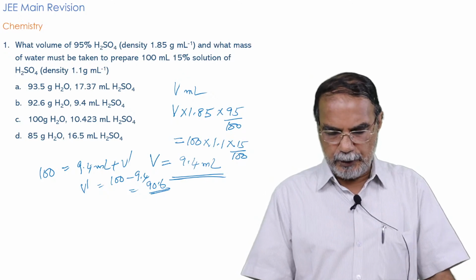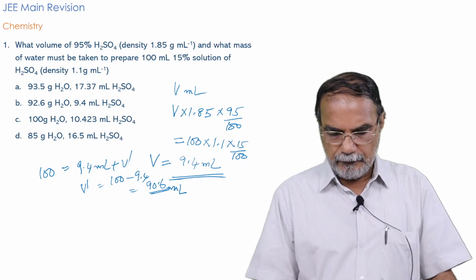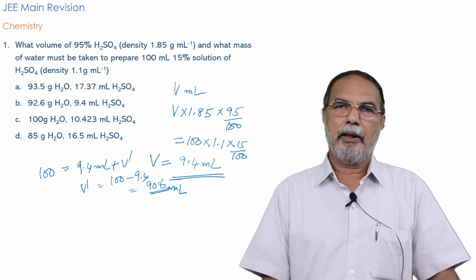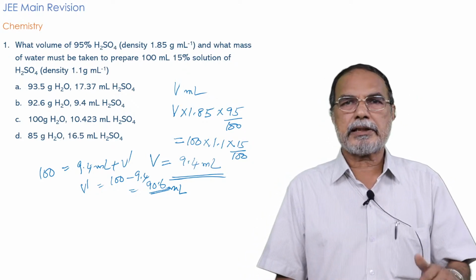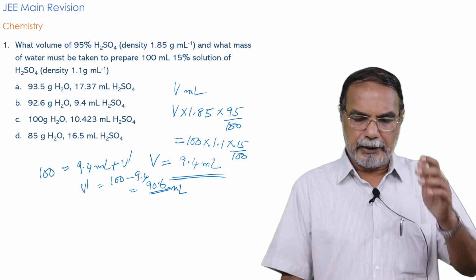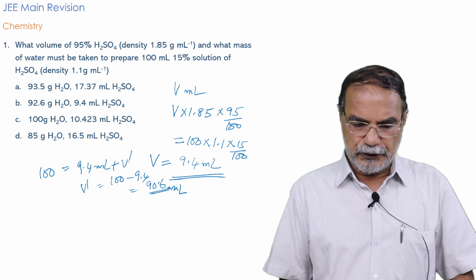Here it is 90.6 ml water, which is same as 90.6 gram water because the density of water is 1. So the mass is 90.6, and here the answer given is 92.6 gram.